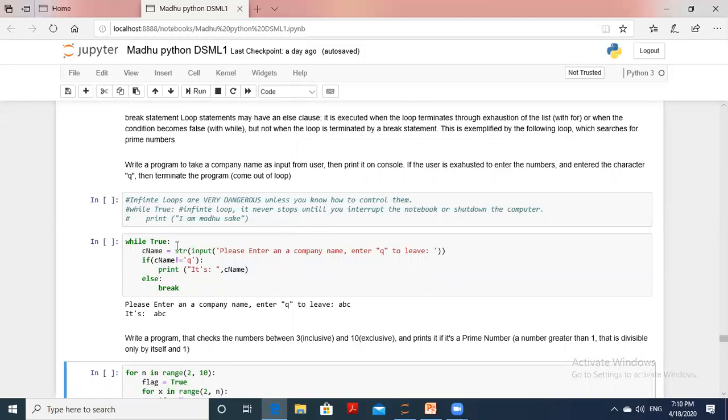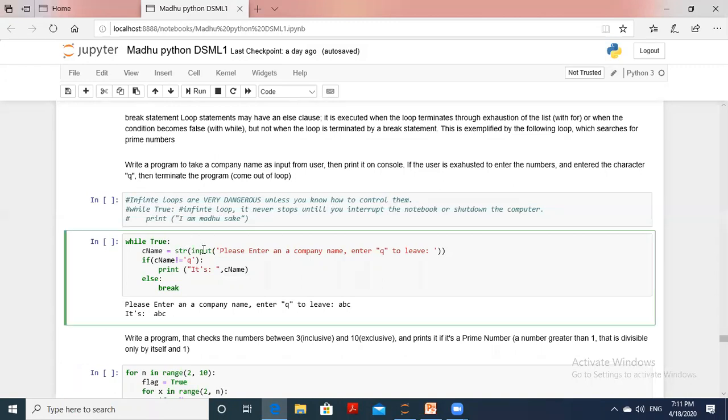While True is an infinite loop. It never stops until you interrupt the notebook or shut down the computer. Otherwise it will keep printing continuously. Yesterday I observed that example. I removed this break statement and started execution. Still it was running, even after closing this notebook for a few seconds. A star mark appears while the program is running.